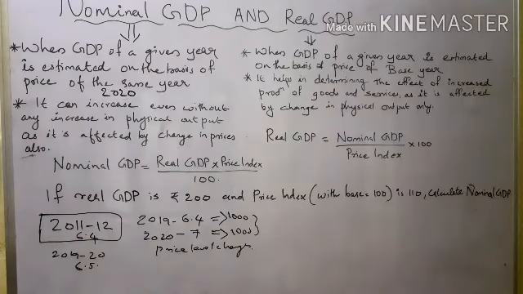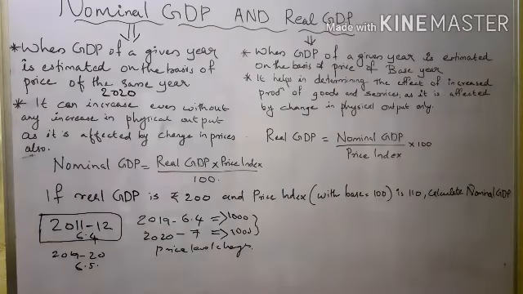Then the real GDP equation. How can we calculate real GDP? Real GDP is equal to nominal GDP divided by price index into 100. That is the real GDP calculating formula. Now let's discuss one problem.